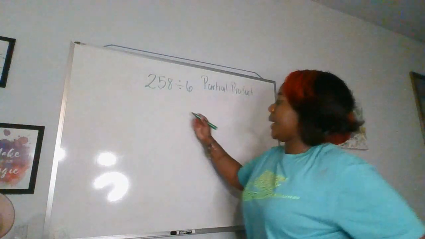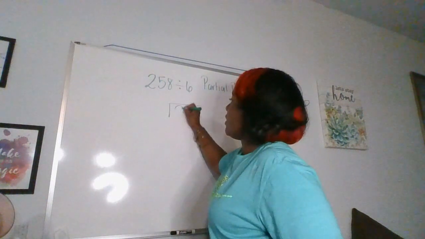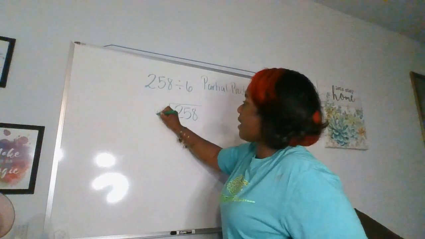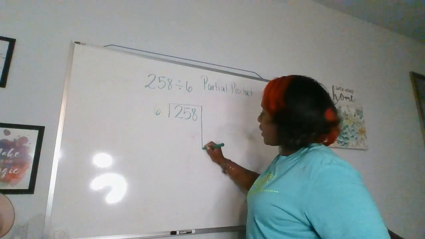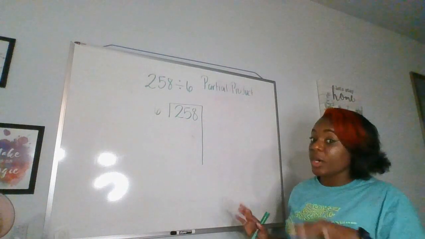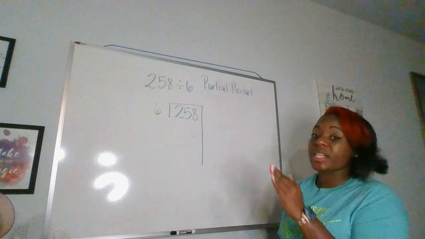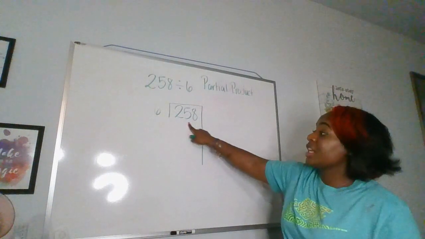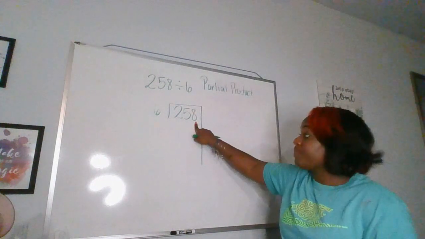So we're going to say, again, setting it up the same way, your dividend goes inside, 258. Your divisor goes outside, right? Then we're going to draw a line on the right side, right? It looks like the number 7. So this idea is called the big 7 because the house looks like a 7, right? So as we go through it, we're going to say, what can I multiply 6 by to get close to this 250 without going over, okay?